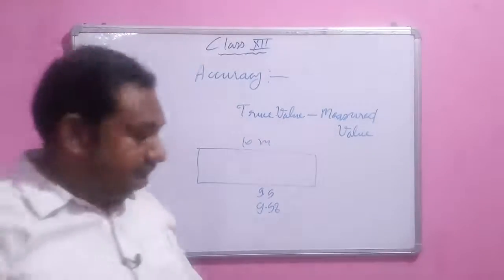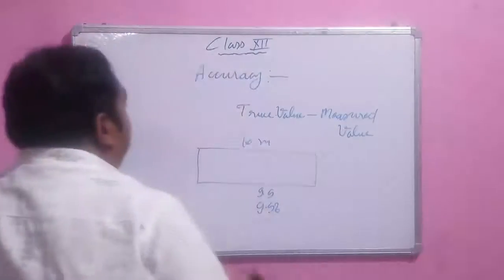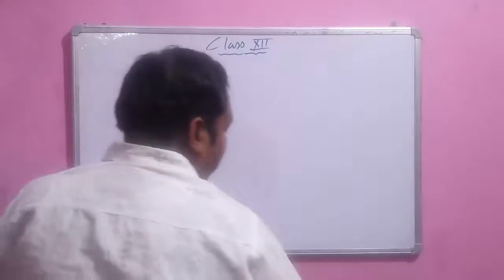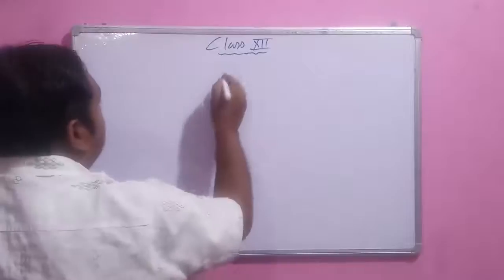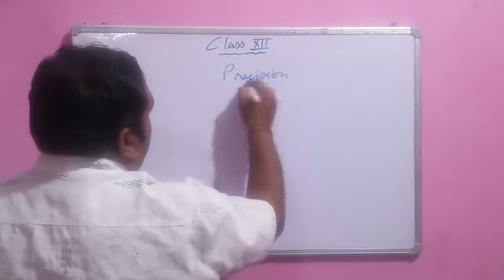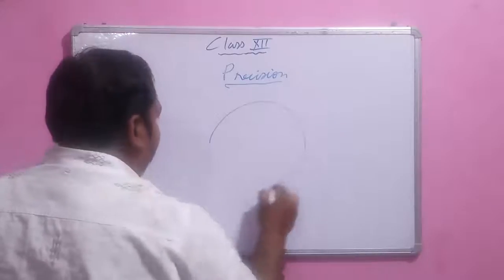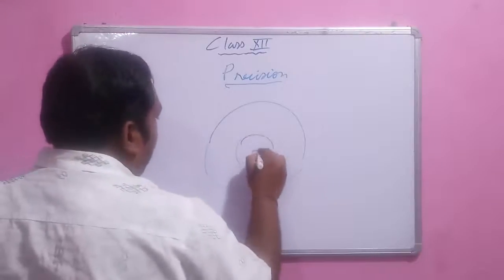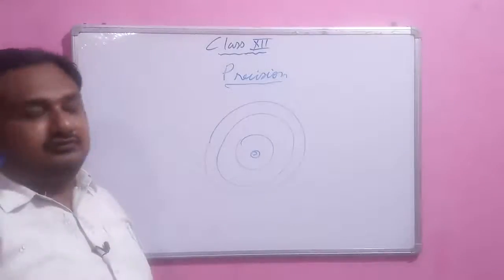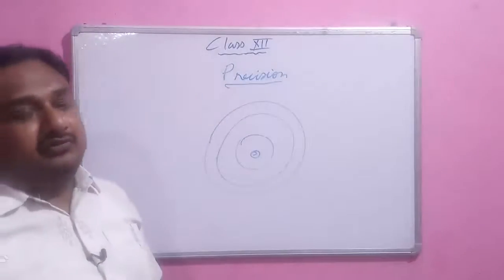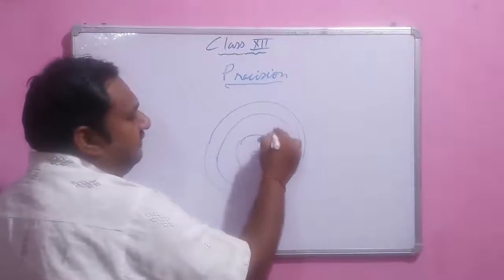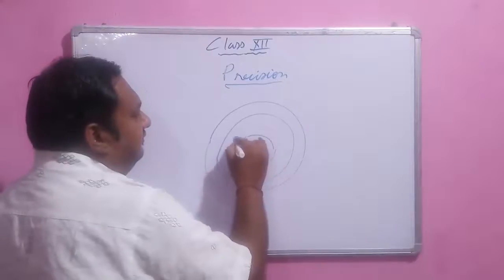Now precision. Suppose there is a dartboard on which the players are asked to throw darts. Many players throw their darts, and I am representing them by dots.